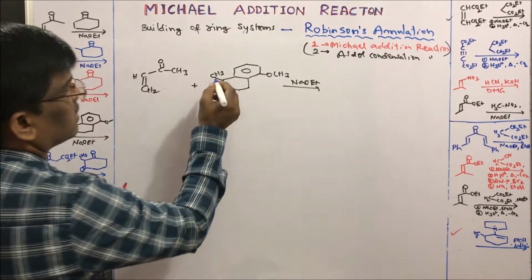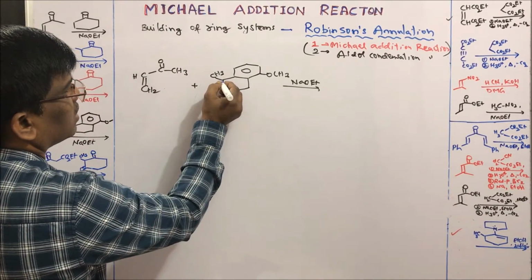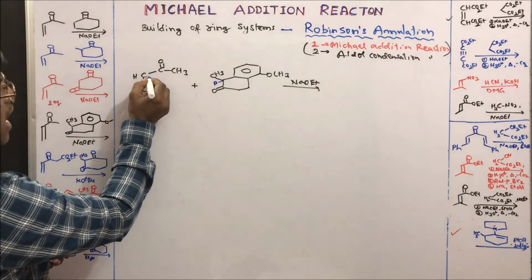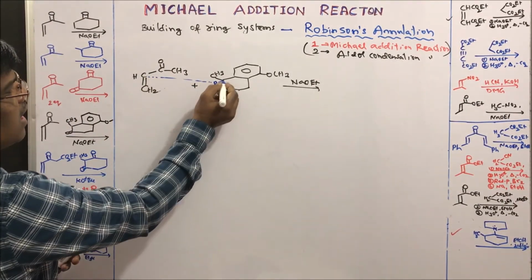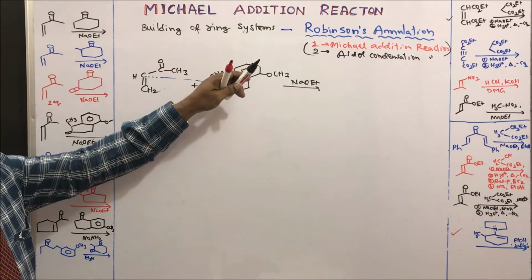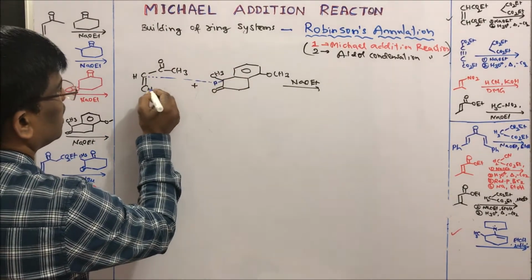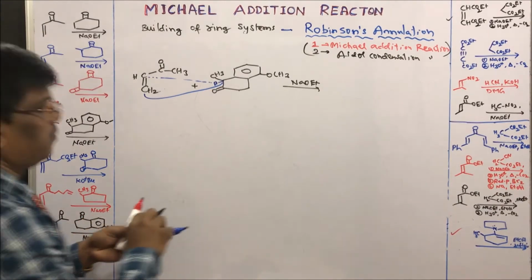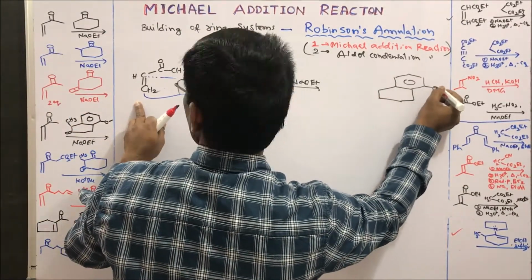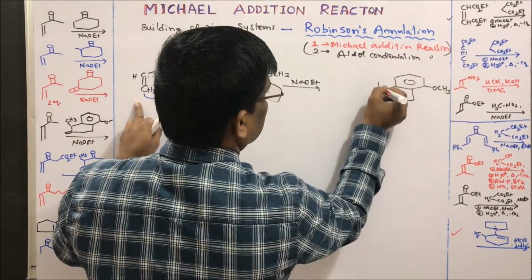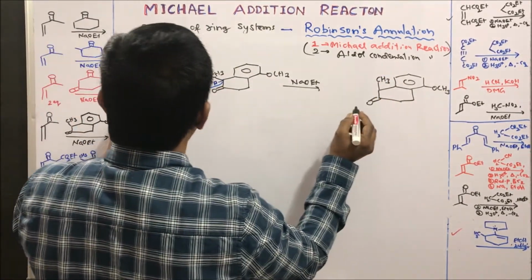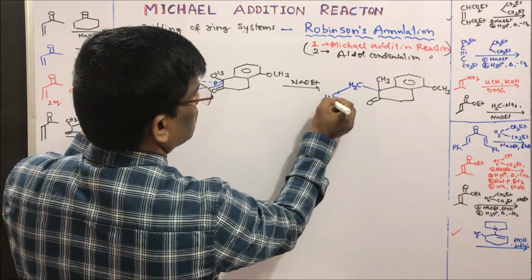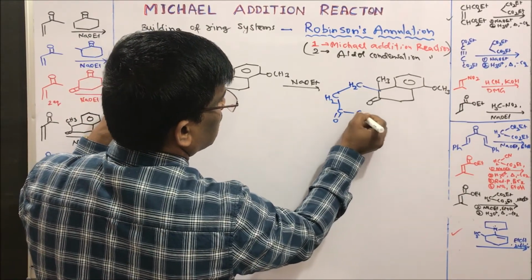What I said, this is going to be the active hydrogen, and this hydrogen is going to be added to this, and the highly alkylated carbon is going to be attached here and make the bond with this carbon to form the product, with methyl here and now this CH2, CO and CH3.